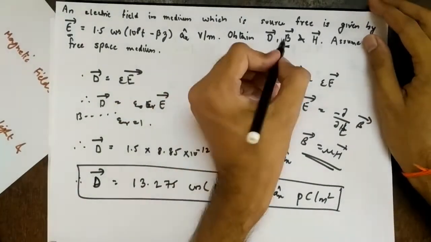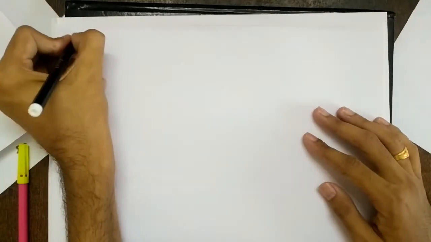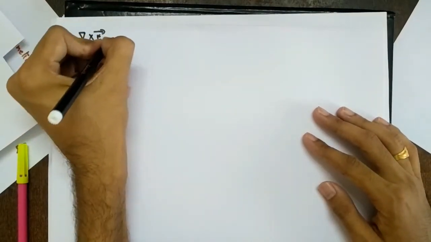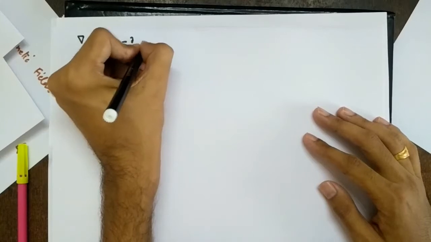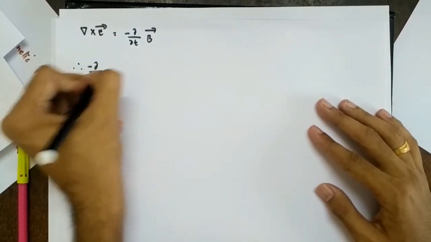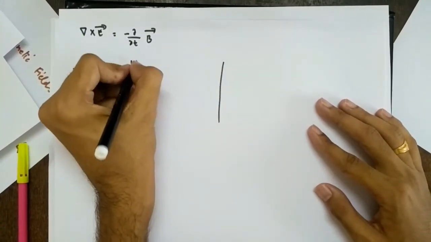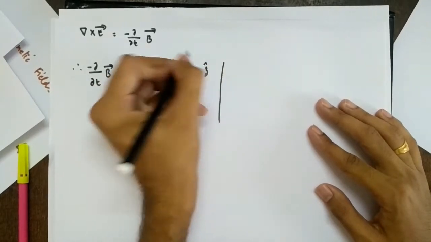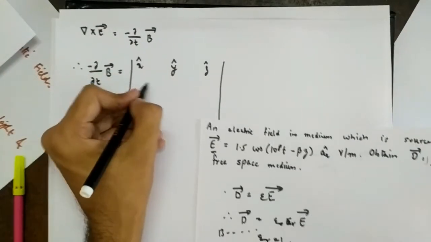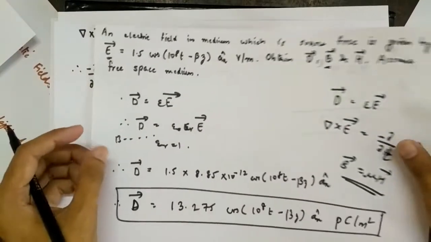Next, what we have to find is the B vector. Del cross E vector is minus dabba by dabba t B vector, right? I want to find B vector, so let's take it to the left side. Equal to del cross E vector. Again it is a determinant: x cap, y cap, z cap, then dabba by dabba x, dabba by dabba y, dabba by dabba z, then Ex, Ey, Ez. So better write this step.